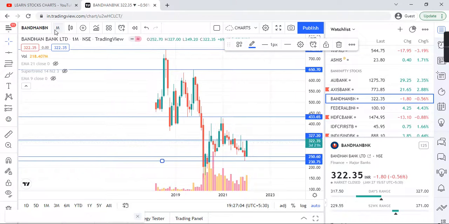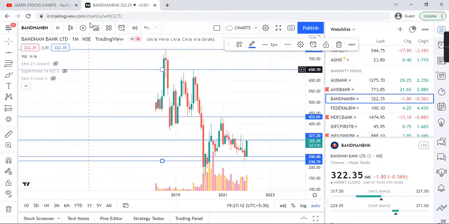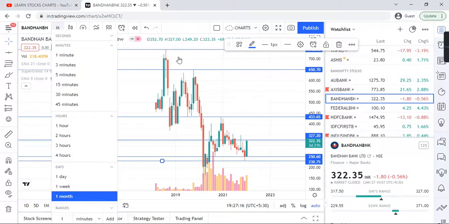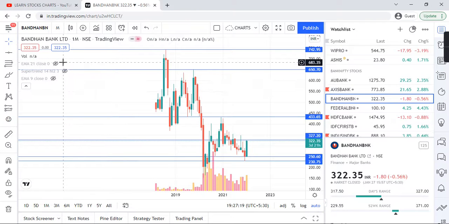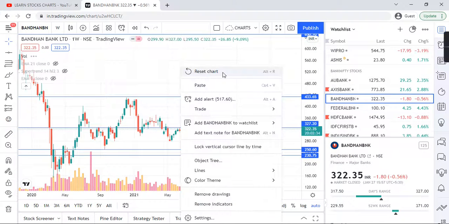And let me go into the weekly. Sorry. Let me go into the weekly again. I have a trial version of TradingView, that's why these pop-ups are coming. Let me go into the weekly time frame.